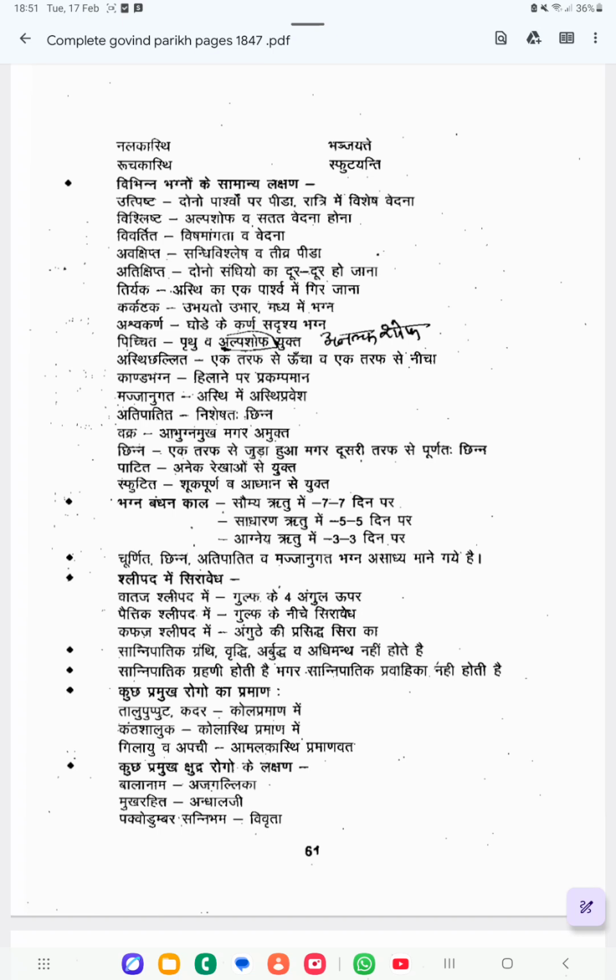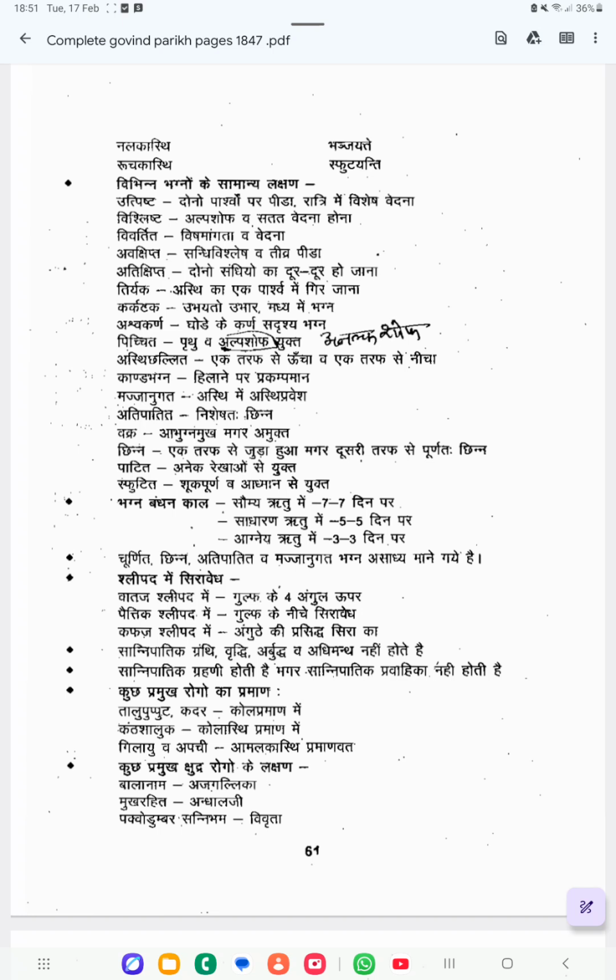Then Sannipatika Granthi, Vriddhi, Arbuda and Adhimantha do not occur. So Sannipatika Granthi, Sannipatika Vriddhi, Sannipatika Arbuda, Sannipatika Adhimantha, this type of conditions will not be occurring. Sannipatika Grahani is there, but Sannipatika Pravahika does not happen.